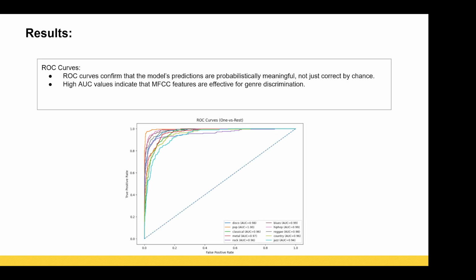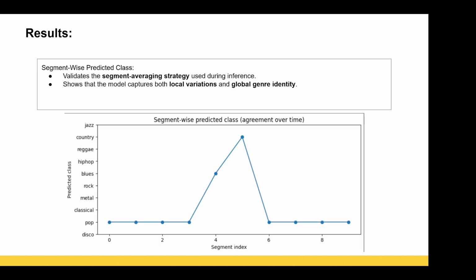And then comes the ROC curve, which confirms whether the model predictions are actually good and not just correct by chance. Usually a high area under the curve in the ROC result indicates that MFCC features are actually good for genre discrimination, and you can see the area is really high and way above the dotted line, which is the baseline. Then comes the segment-wise predicted class.